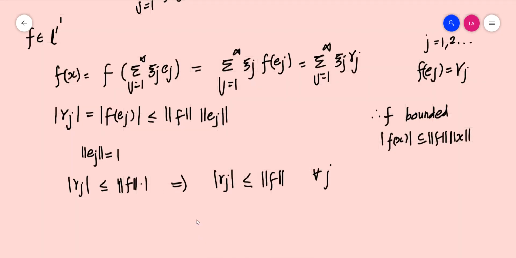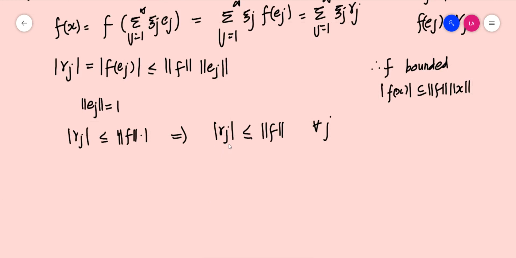So this result is true for all j, which means that for the collection of gamma j's, norm f is an upper bound. Now we relate it with the supremum. Supremum is the least upper bound.